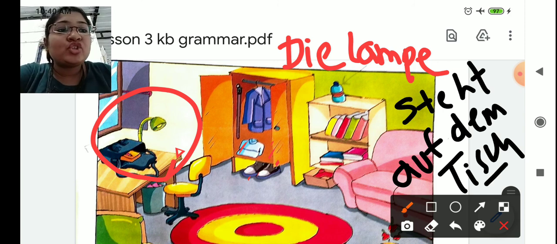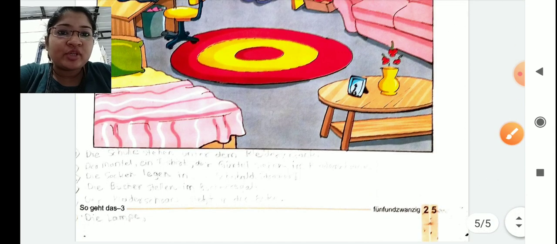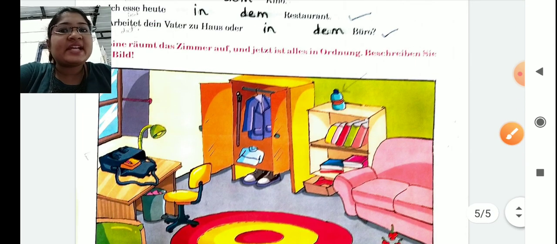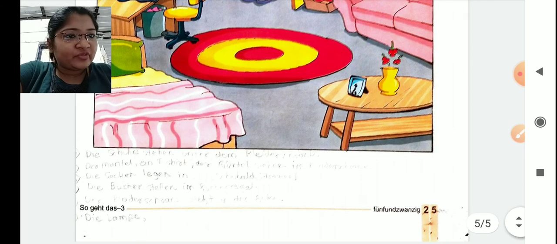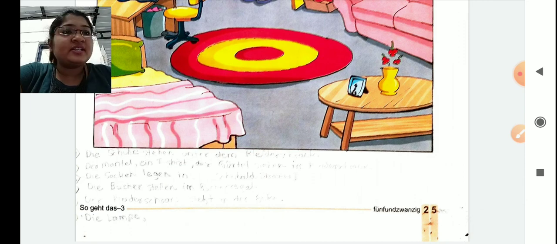Same, many things you have seen here. They have not mentioned a particular number, but at least 10 sentences you have to write to describe this picture. Okay, with this we have finished this course book. Now in the next video we will complete the Arbeitsbuch of the same lesson. Till then, bye.